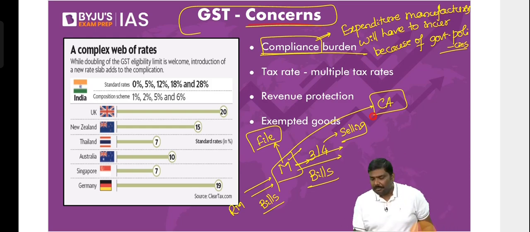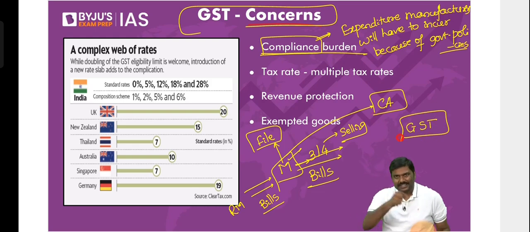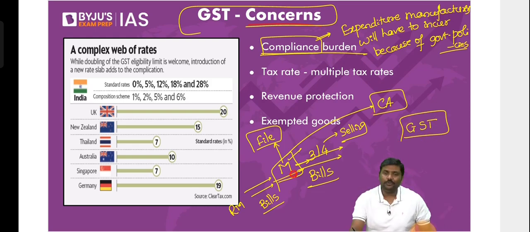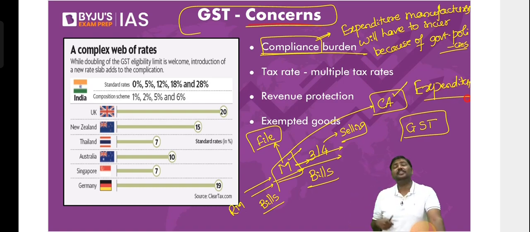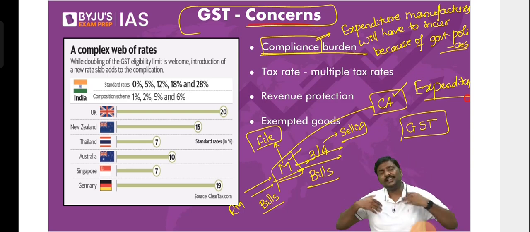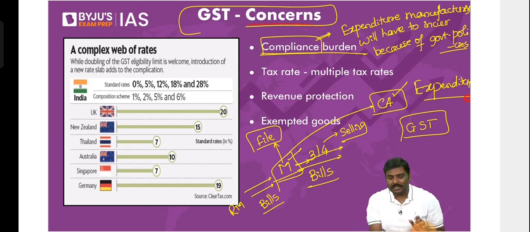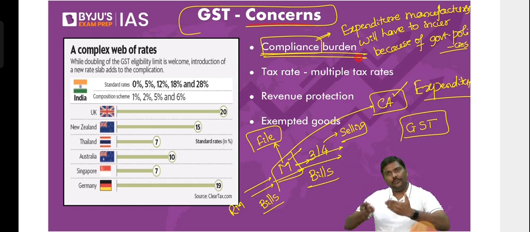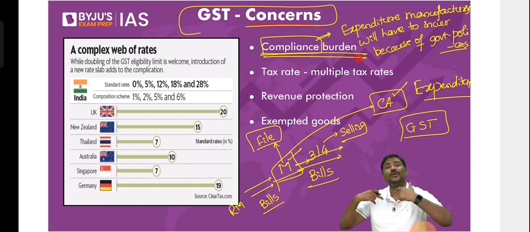Now, can I simply say that because government has implemented GST, you as a manufacturer will have to incur more expenditure? Yes or no? Let me know. You'll have to incur more expenditure. Imagine you have to print the bills. You'll have to purchase, let's say, laptops or computers. You'll have to do all of this. As a result of this, you will incur expenditure. That is nothing but compliance burden I'm talking of. Is it okay? That is the meaning of compliance burden. In order to follow the guidelines of the government, you will be forced to incur expenditure.